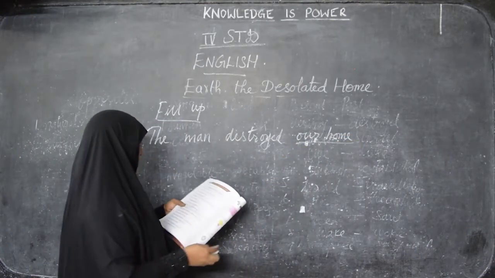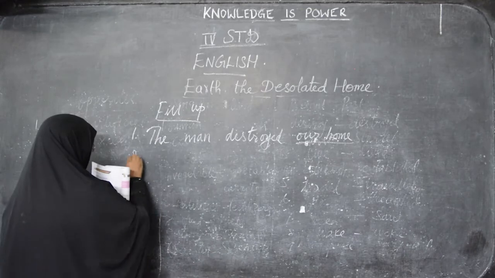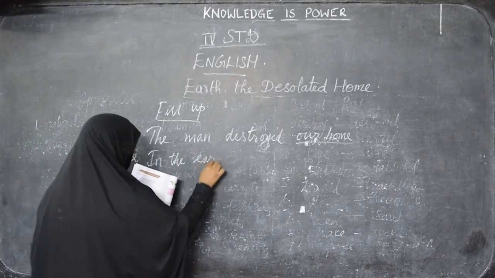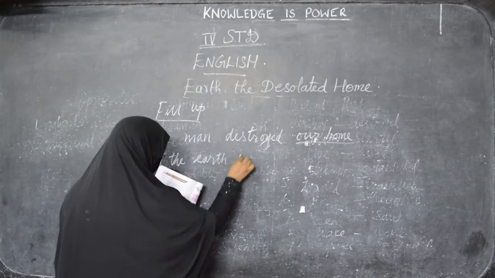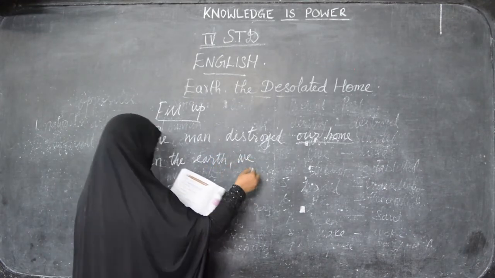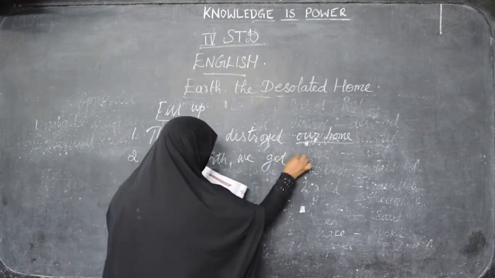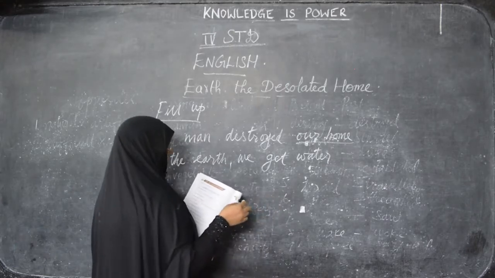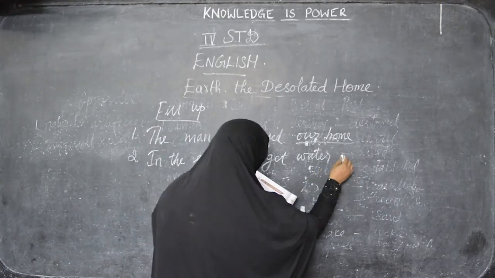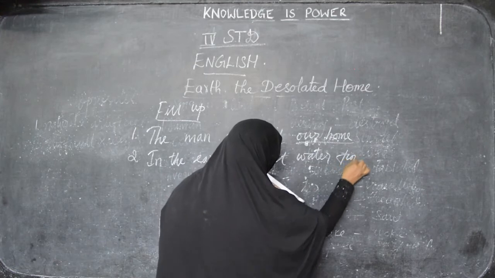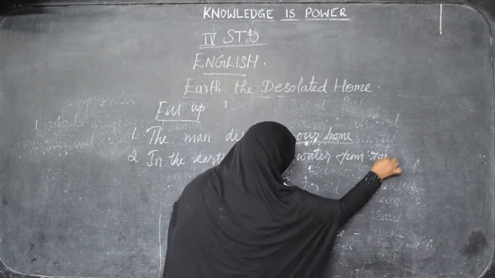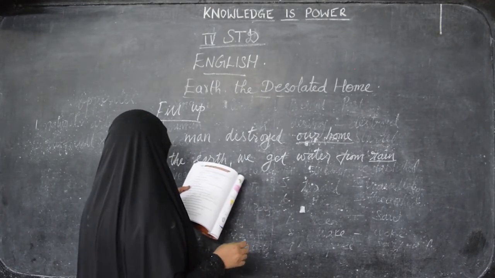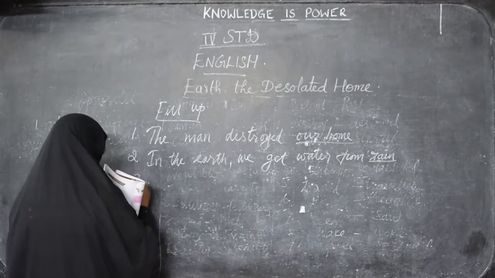Now next comes, in the Earth we get water from dash. In the planet Earth, we get water from rain. We get water from rain. In planet Mars, we get the water from burning fuels.